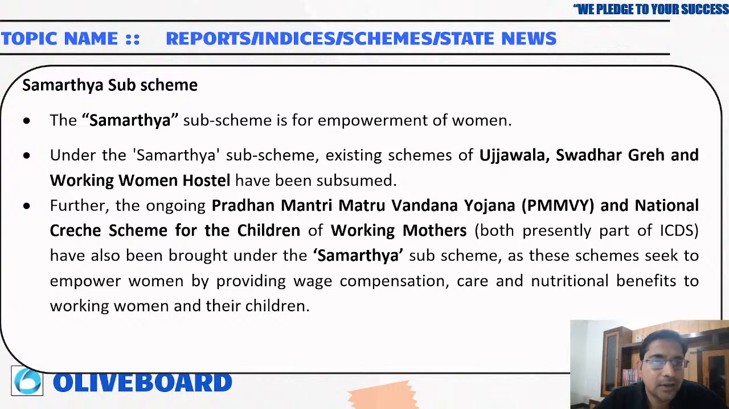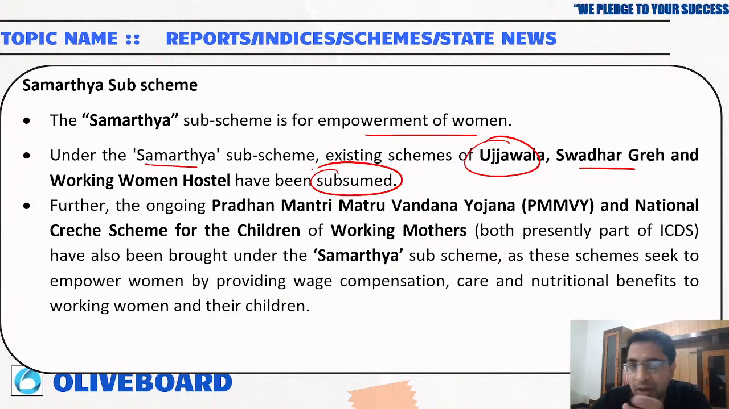Then the Samarthya sub scheme. The Samarthya sub scheme is for the empowerment of women. Under it, the existing schemes like Ujjwala, Swadhar Grah, and Women Working Hostel have been subsumed. So most of the running schemes are being subsumed under a single scheme.